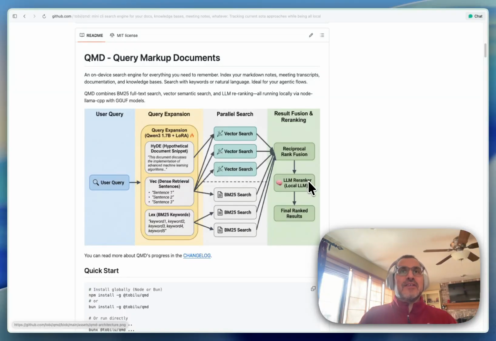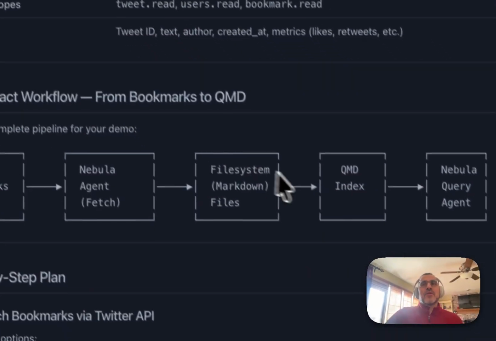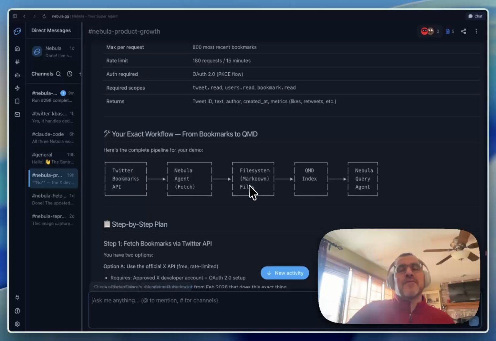So I want you to think about what we're going to do here. I'm going to install a vector database running on my agent's device that will serve these types of queries. And in the data pipeline that we were talking about here, this file system of markdown files is going to be indexed by QMD, and now it's in that vector database that's running on our device.